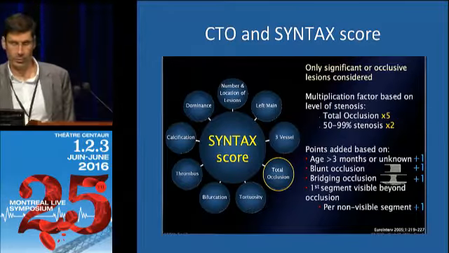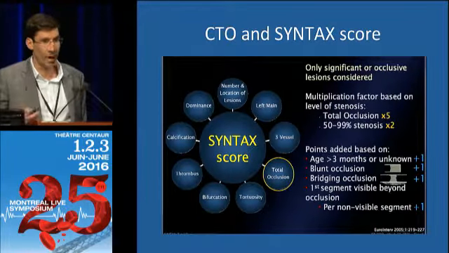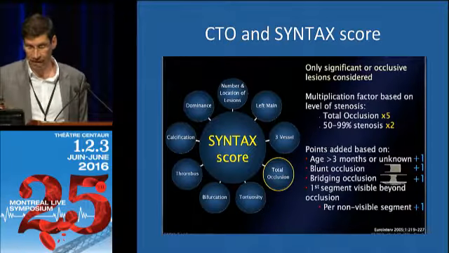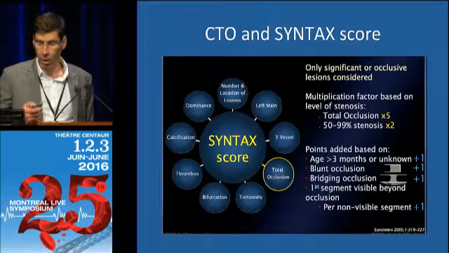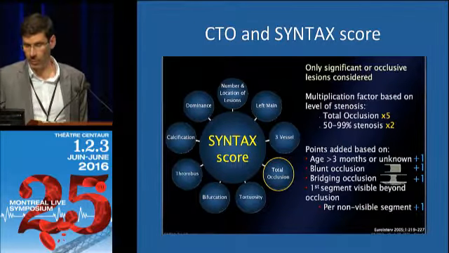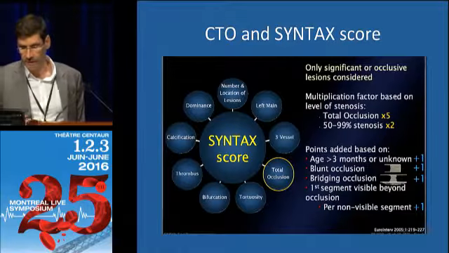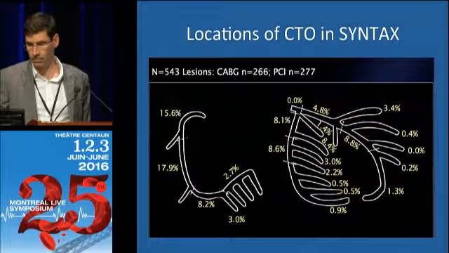So it's important to understand the relationship between CTO and SYNTAX because a CTO is a driver of a high SYNTAX score. There's a lot of factors that go into the SYNTAX score, but a CTO actually gives you almost 5 times more points than a single lesion, and some points are added according to the age, if there's a blunt occlusion, if there's bridging occlusion as well.